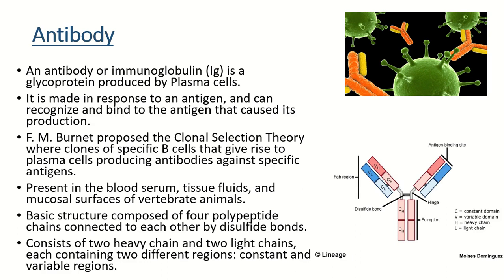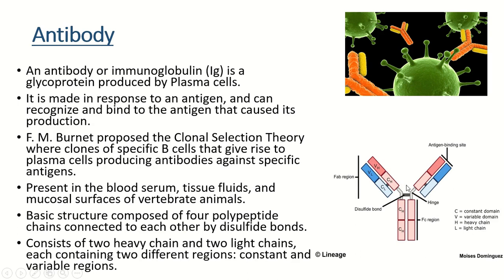And they can also become memory cells, because to react with this particular antigen severely next time, there will be memory cells also. So these are present in the blood serum, tissue fluid and mucosal surfaces of vertebrate animals. And the basic typical structure of this antibody consists of 4 polypeptide chains connected by disulfide bonds. So this is chain 1, chain 2, chain 3 and chain 4.